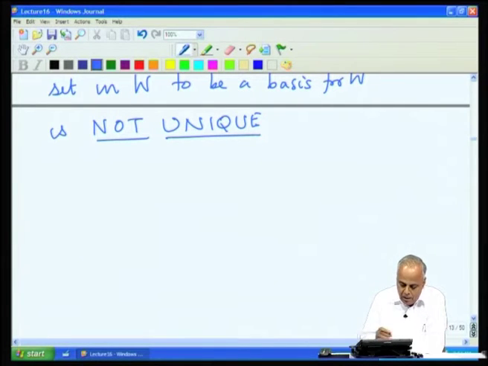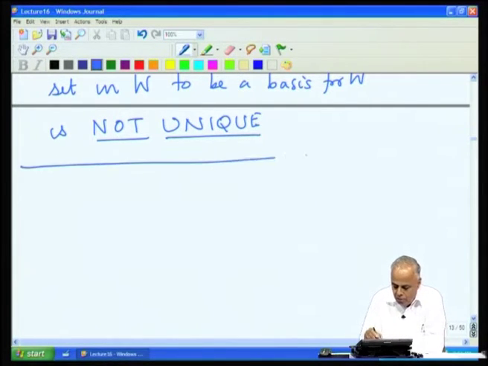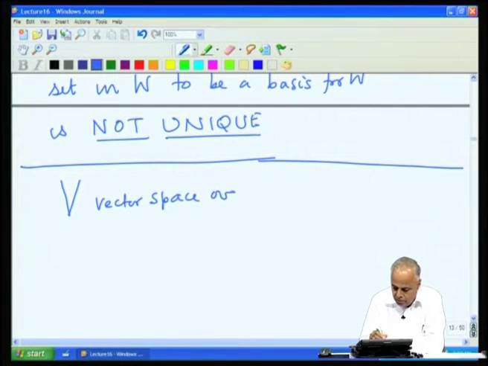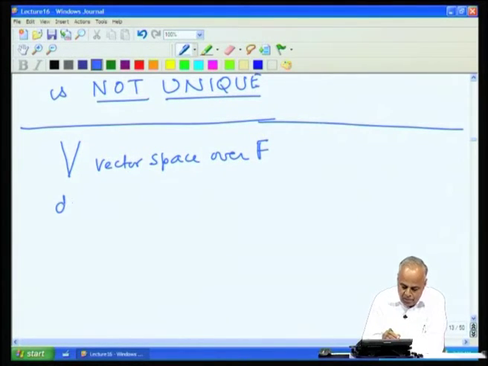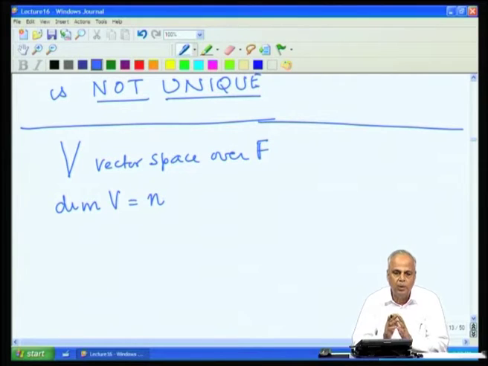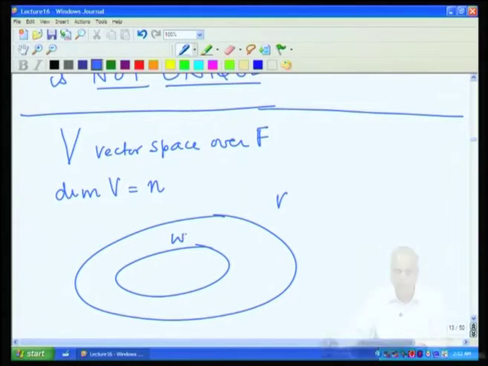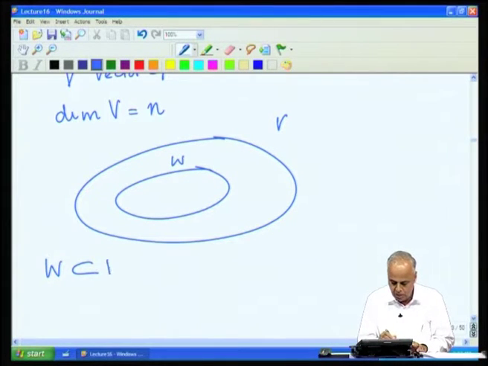Now, let us look at another property of finite dimensional spaces. Suppose V is a vector space over F and V itself is finite dimensional. Say the dimension of V is equal to n. So, I start with the original mother space, the basic vector space, to be a finite dimensional vector space, and we take the dimension to be equal to n. Now, suppose I take a subspace W of V.